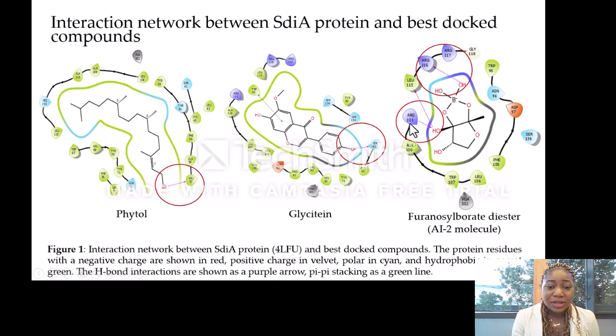This hydrogen bond helps to strengthen the bond between the compounds and the SdiA receptor protein, which confers more specificity and directionality. This could have helped with the good docking scores that were obtained during the docking simulations.